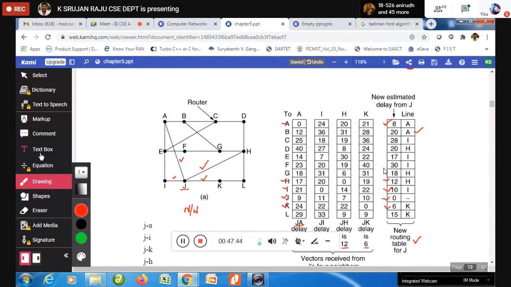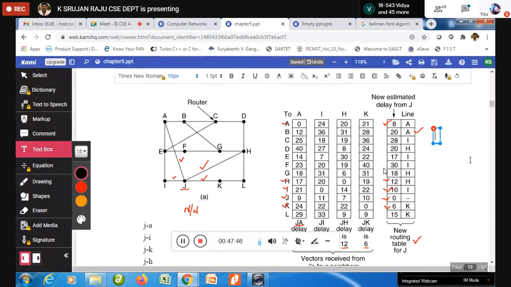Now you can have a look at it. If J needs to compute to B, what are the possibilities? The only possibilities are J to A to B, then J to I to B, then J to K to B, then J to H to B, because J has only these neighbors.